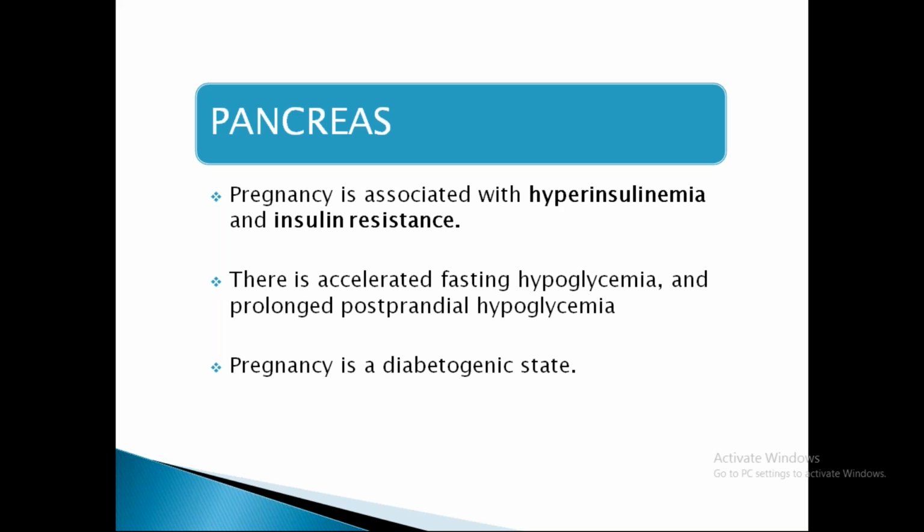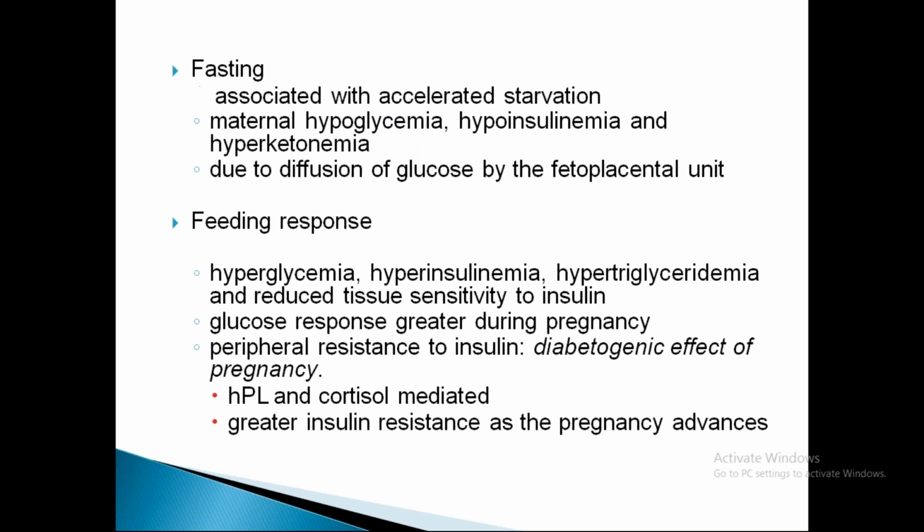So, coming to the next gland, the pancreas. Pregnancy is associated with hyperinsulinemia and insulin resistance. There is accelerated fasting hypoglycemia and prolonged postprandial hyperglycemia. And pregnancy is a diabetogenic state. If you see a pregnant woman in the fasting state, it is associated with accelerated starvation. So this fasting state will lead to maternal hypoglycemia. Glucose levels are reduced in maternal serum, which will thereby reduce insulin levels and increase hyperketonemia.